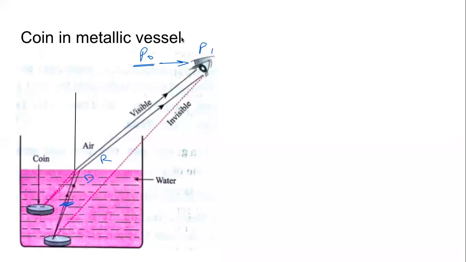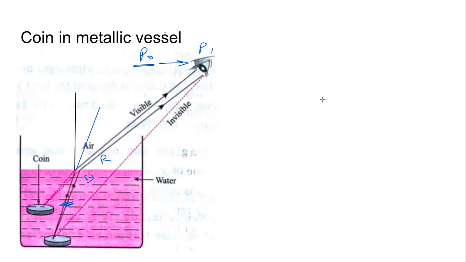Now, if there was no refraction, if the density of the water and air was same, then this ray, the incident ray, would have gone like this, straight. But because the densities are different, now light will bend, and now the light is traveling from denser to rarer.